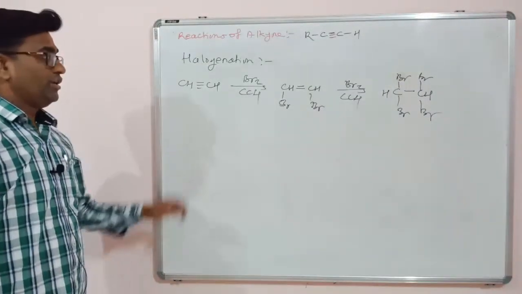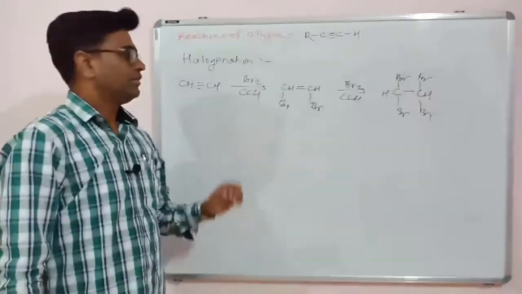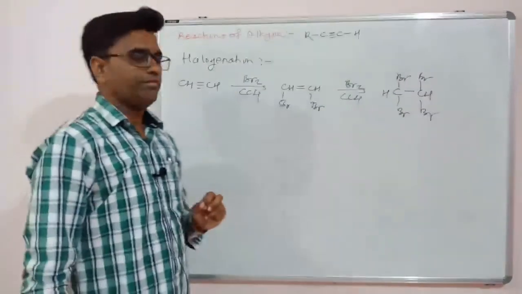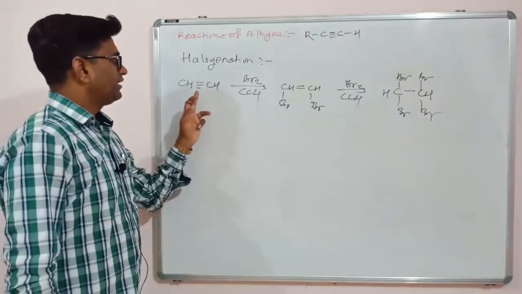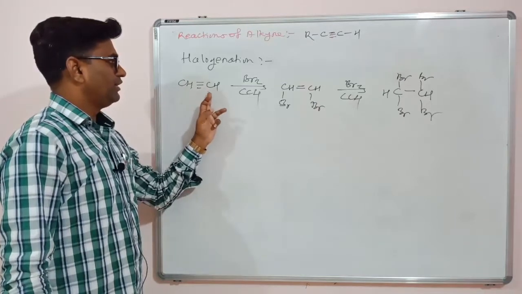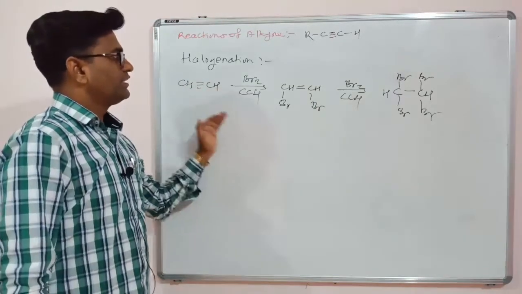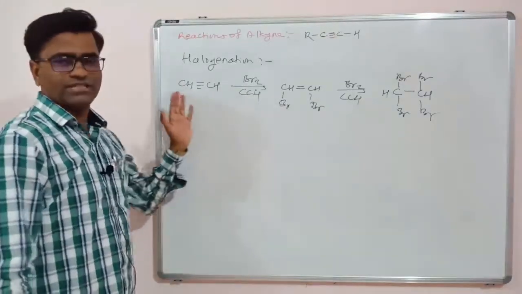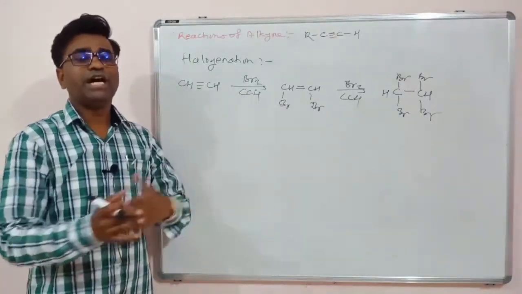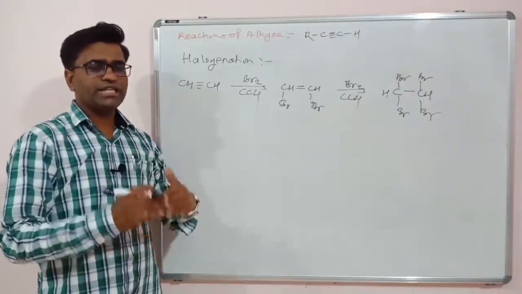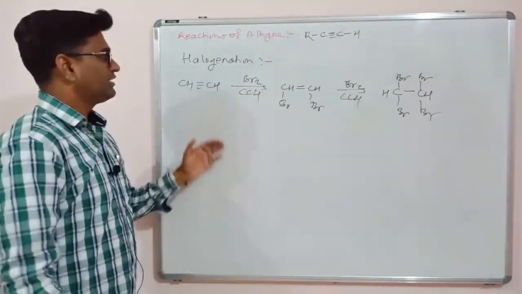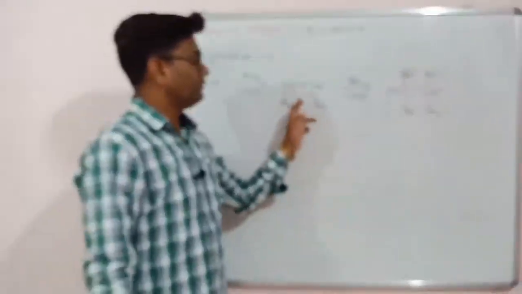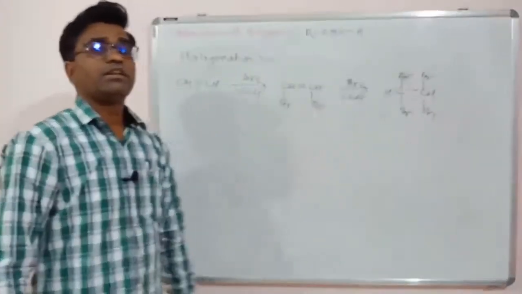tetrabromoethane. So the triple bond is converted to double bond, which is converted to the single bond, and each carbon will get one atom of halogen. So this is called addition of halogen. This is very simple, as we have learned in the hydrogenation reactions. Hydrogenation is addition of hydrogen, in this case halogen, addition of halogen. So the triple bond is converted to the double bond, then to the single bond.